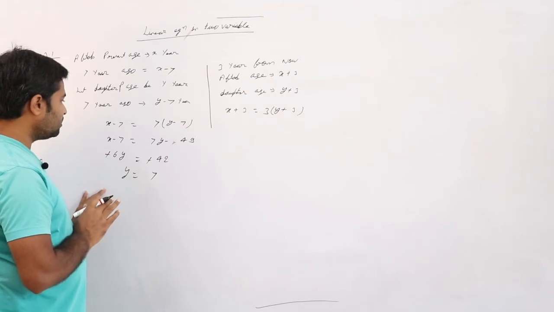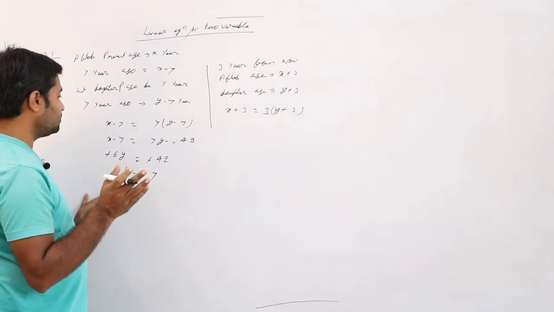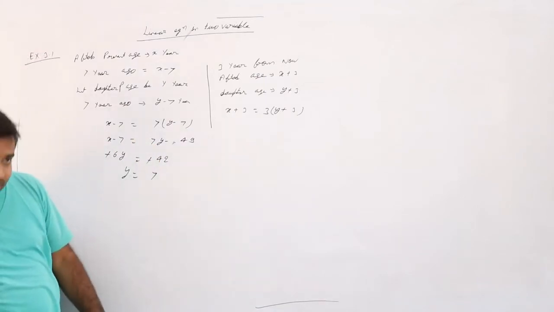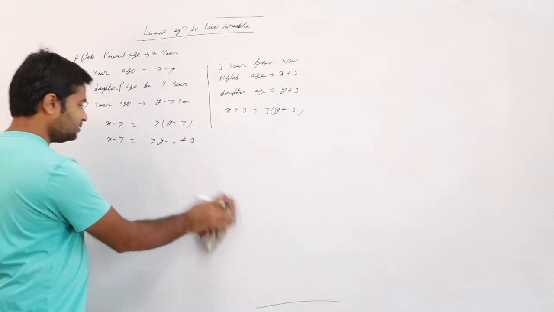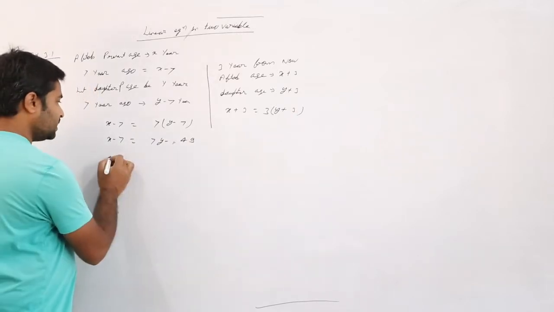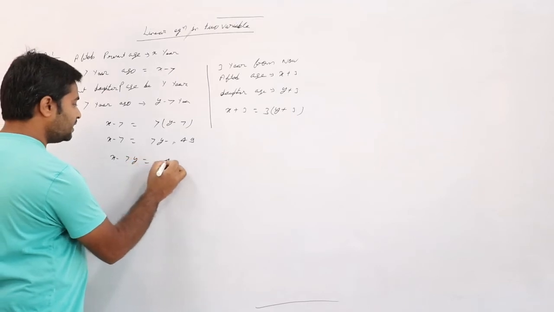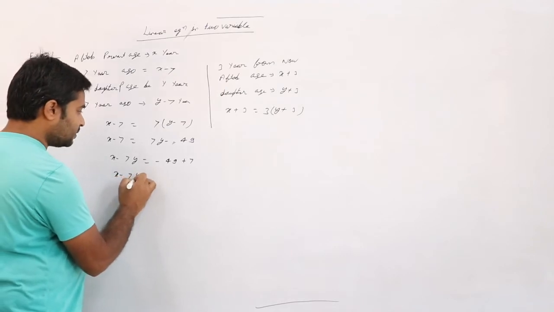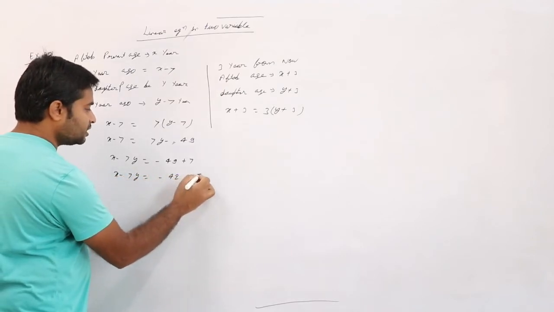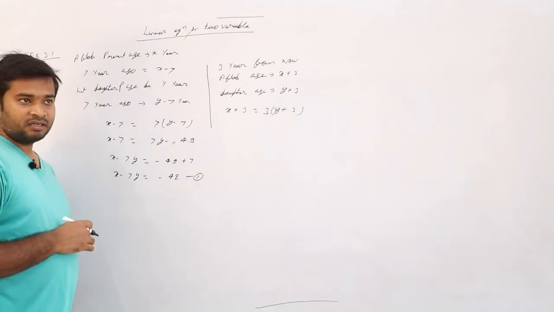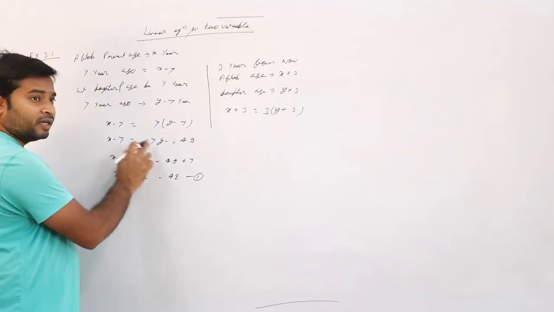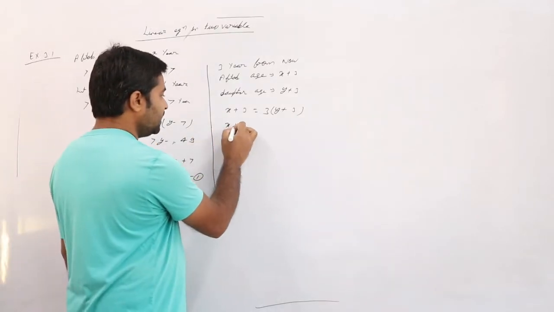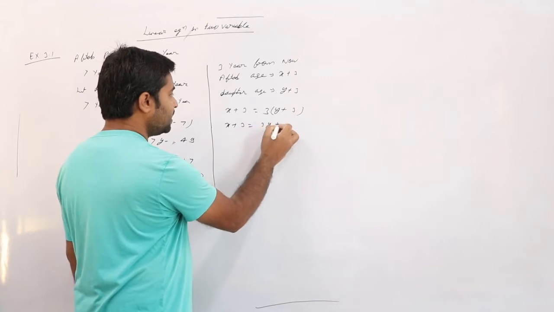Sir, how did we get 6? Wait, mistake. This is x, this is y, right? We can't subtract like that. Variables should be the same. So see, x minus 7y is equal to minus 49 plus 7. X minus 7y is equal to minus 42. This becomes equation number 1. I forgot that we have two variables here; I thought this was also x only.